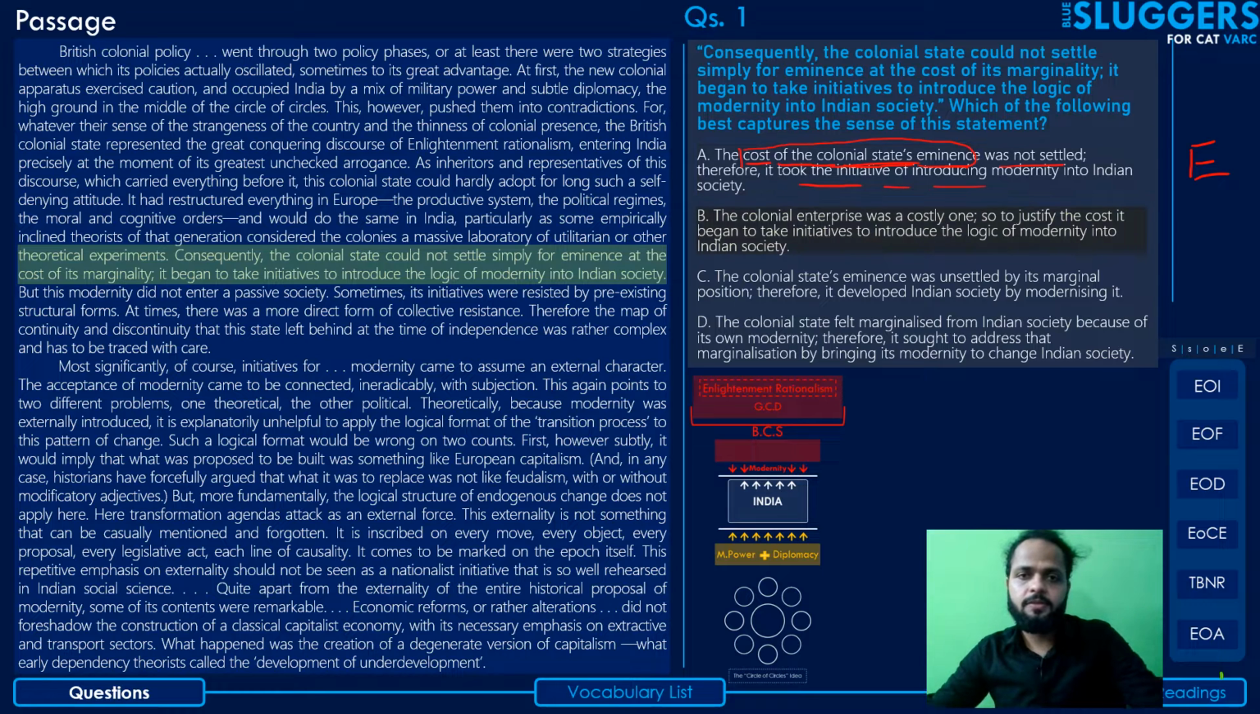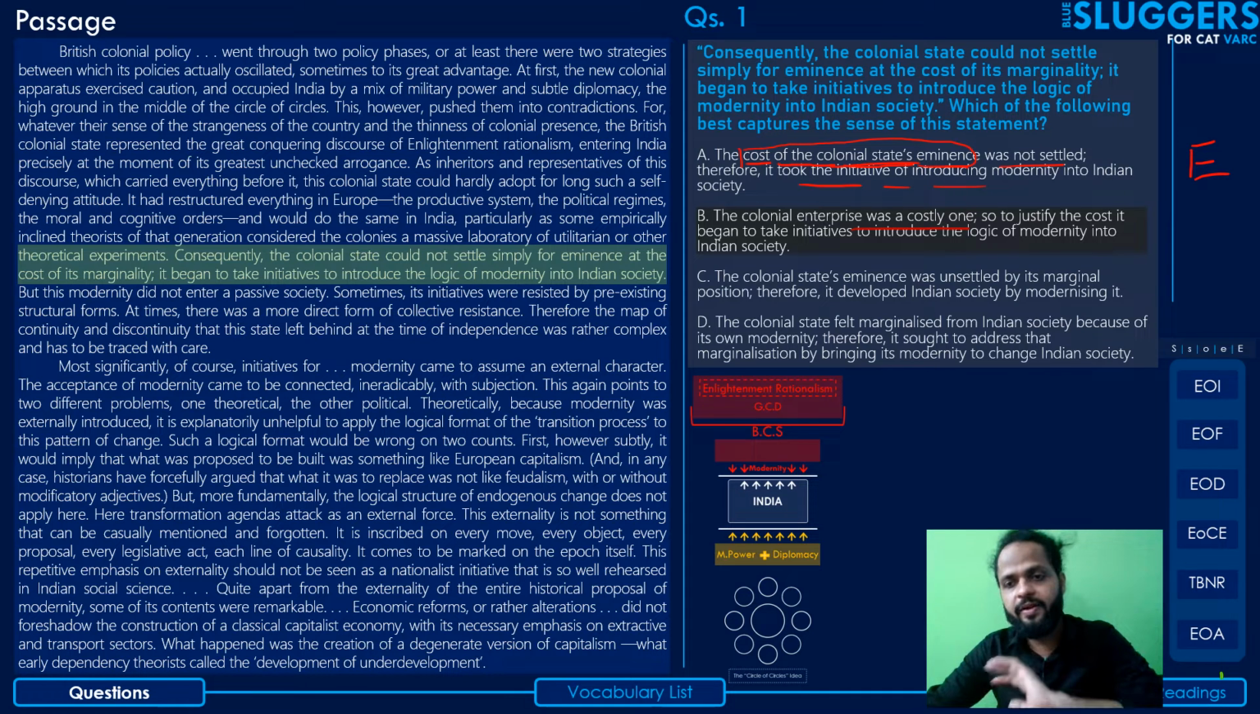Coming to the second option, the colonial enterprise was a costly one, so to justify the cost, it began to take initiatives to introduce the logic of modernity into Indian society. Another attempt at humor, I guess, by the question setter. The colonial enterprise was a costly one.